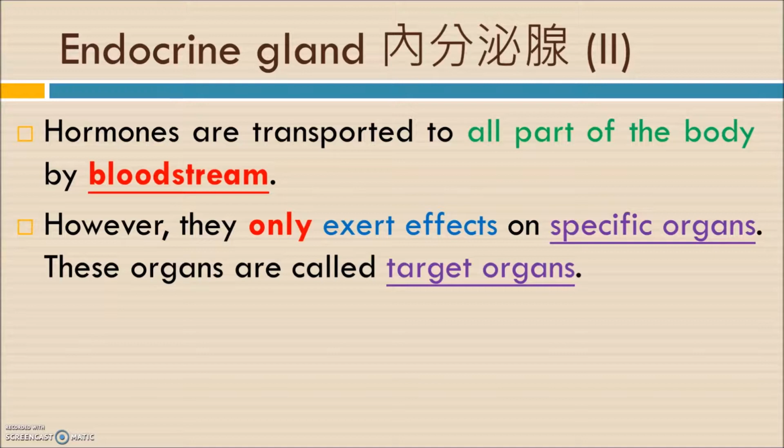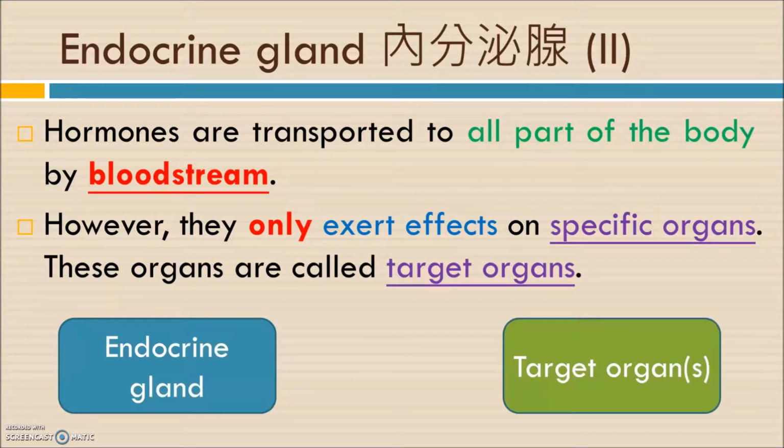And one more thing I would like to mention is that the hormones will not affect the gland itself. For example, if the pancreas secretes insulin, the insulin should only affect the target organs, but not the pancreas itself. It's just like the concept we learned in plant tropism, when we talked about auxin, the plant hormone. We share the same concept.